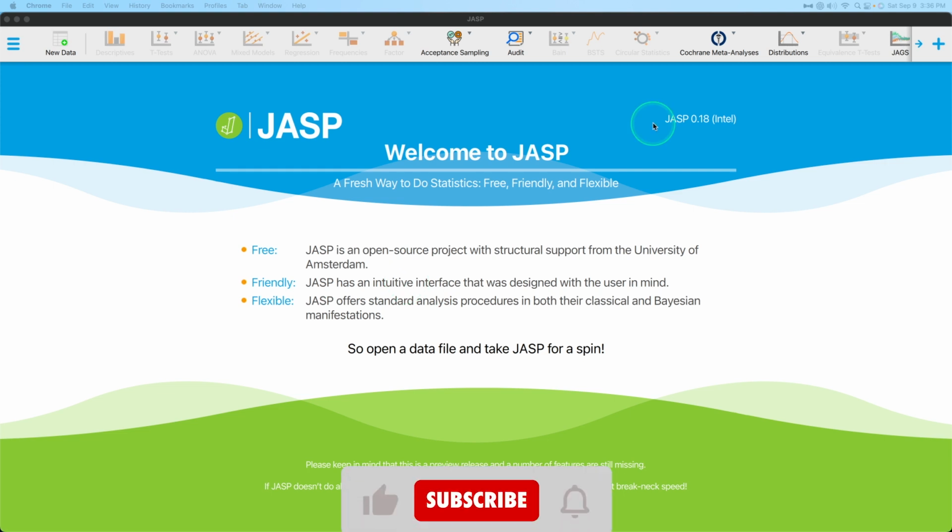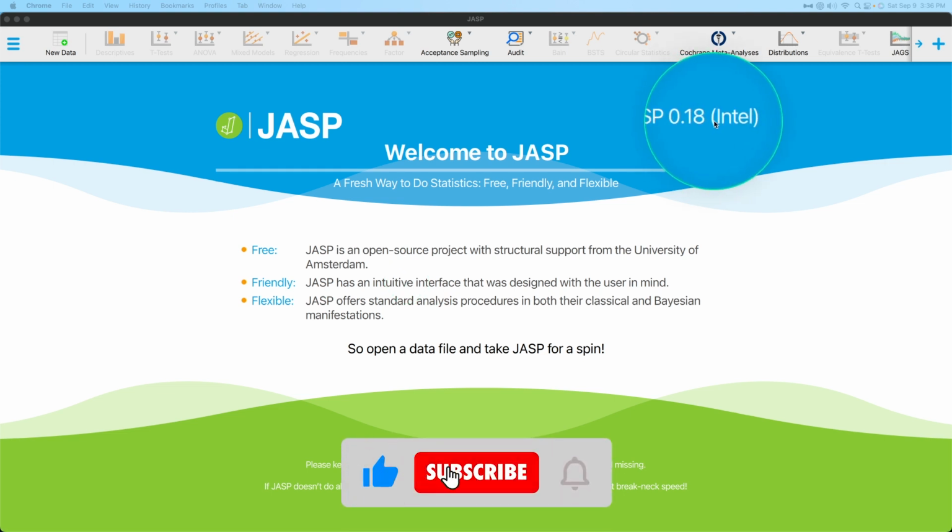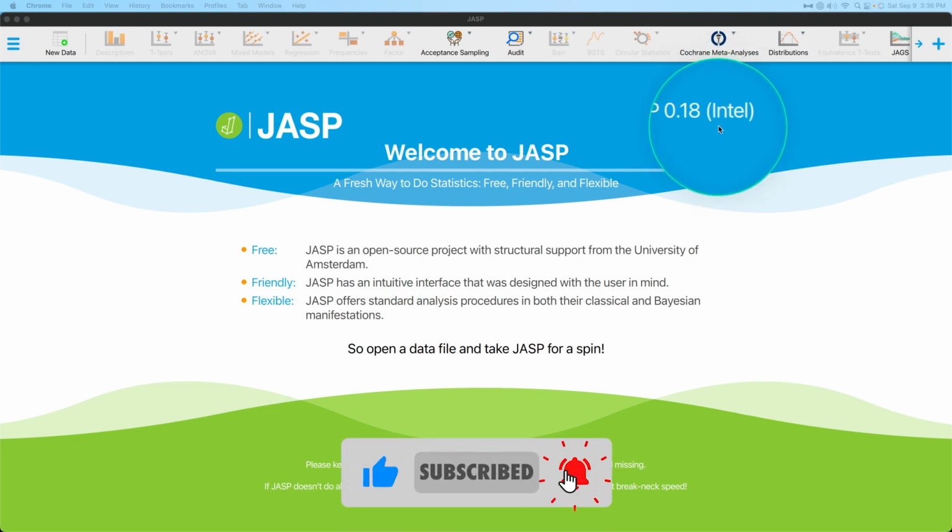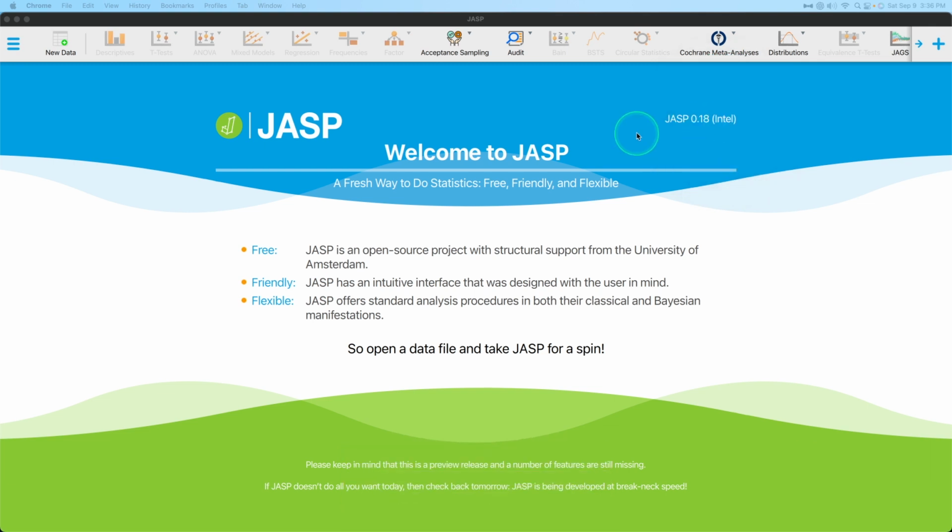Okay, so let's pull this over. Now we've got JASP 0.18 right now, and I'm on a Mac, an old Intel Mac. Sometimes you'll see videos where this will say Apple Silicon, because I have an M2 MacBook Pro. This I'm doing at home on my desktop, so this is the last Intel Mac I will likely have. But let's talk about the data editing. Data editing is in its new place right here. It says new data, and that's because I just opened the app. Now, let me open a data file and I'll show you what it looks like with data already open.